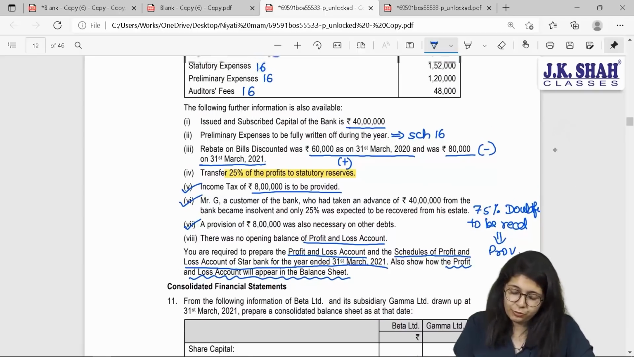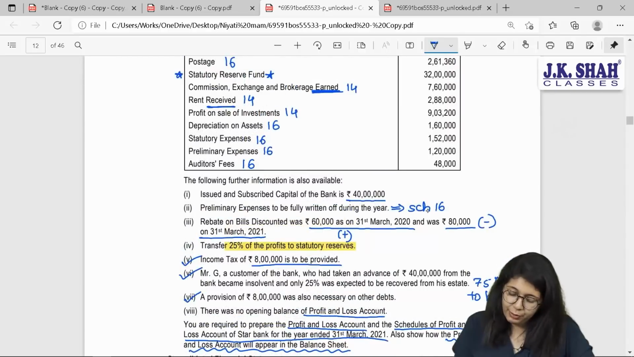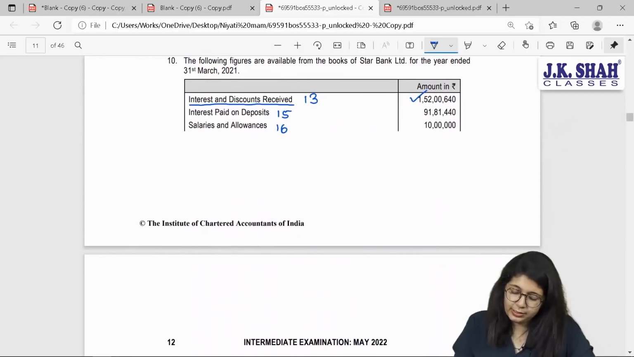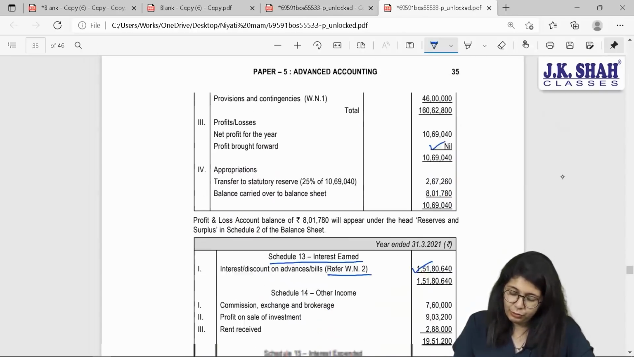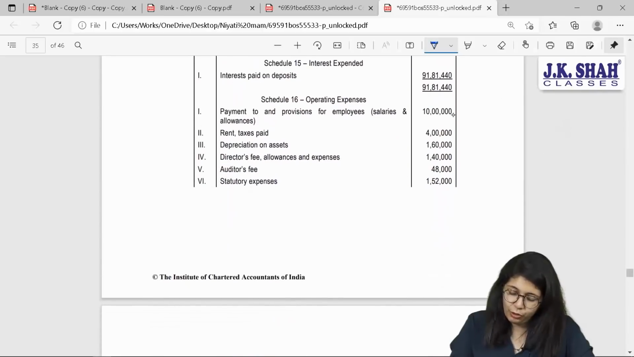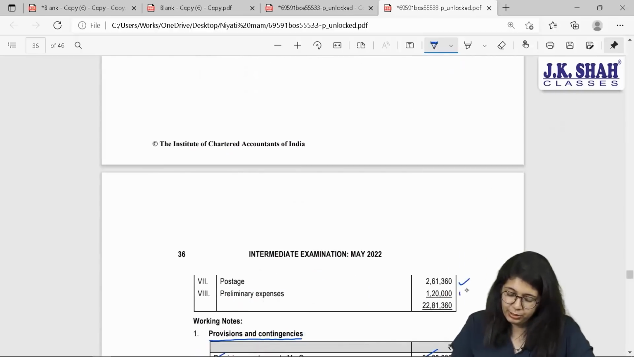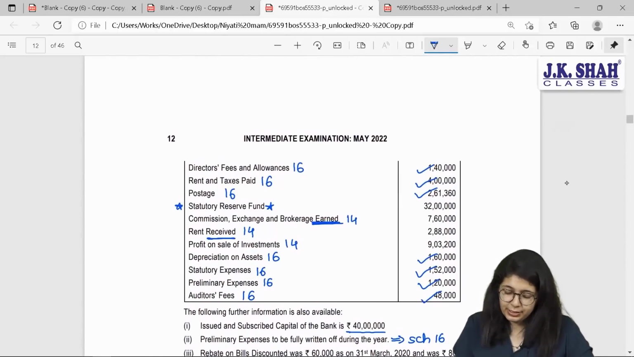Preliminary expenses are to be written off and will be transferred to schedule 16, 1,20,000. Just check in your schedule number 16, are all these expenses included? 10 lakhs, 140, 4 lakh, 261, 360, 160, 152, 120 and 48,000. If you check over here, you have a list of all the expenses which includes all these items mentioned by me just now. Okay, schedule 16 is done.